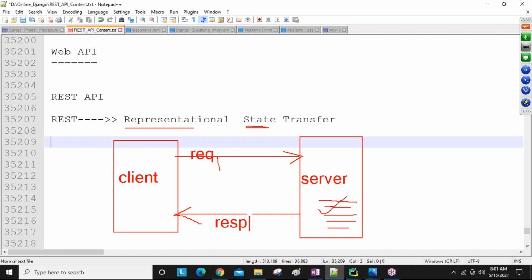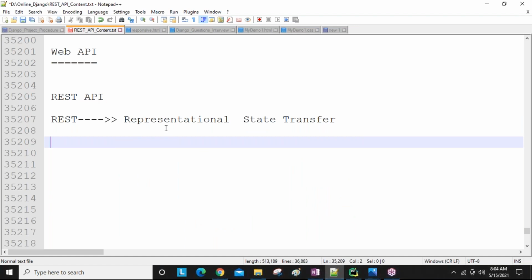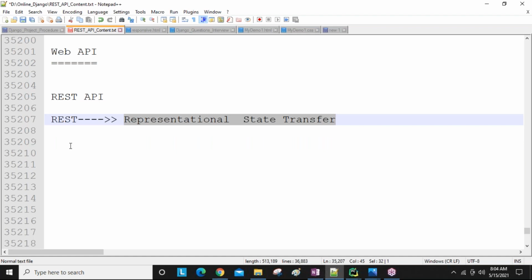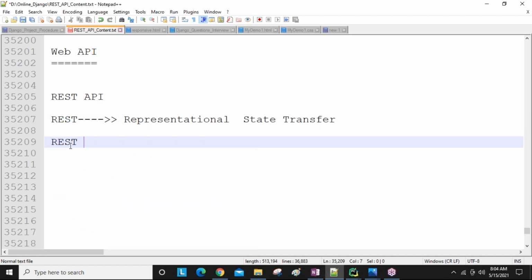Clear this one? Okay. So REST stands for representational state transfer, and REST is an architectural style, guys.